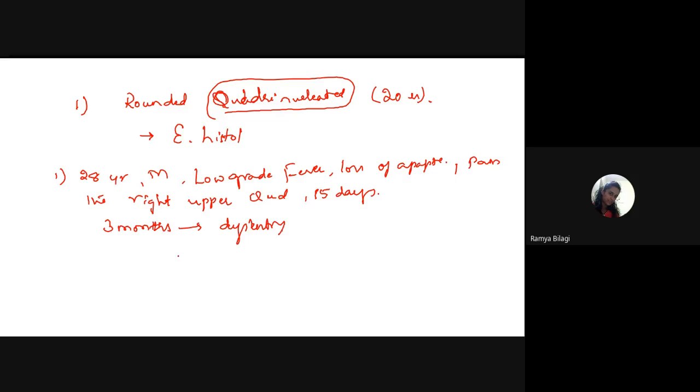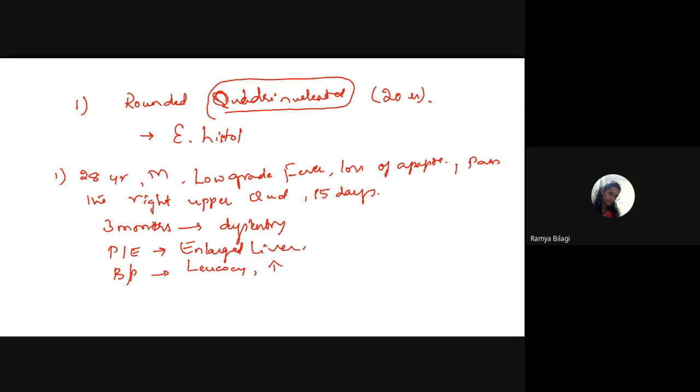Now, on physical examination, there was an enlarged liver. So, there is an enlarged liver and the blood picture has shown what?